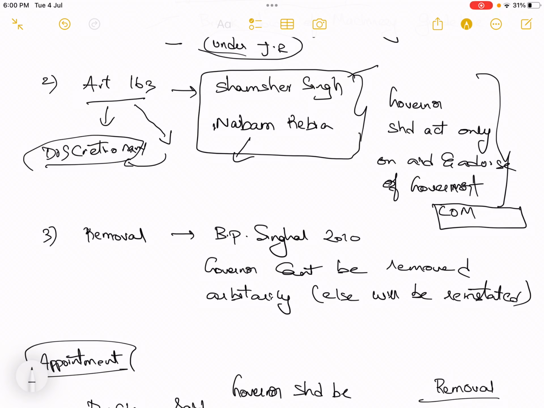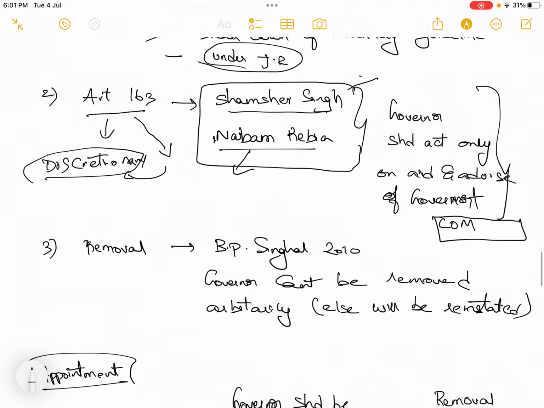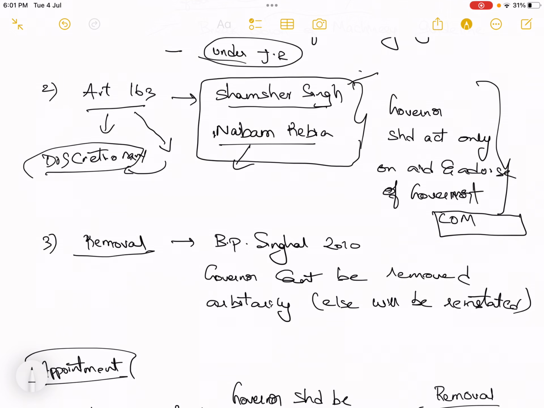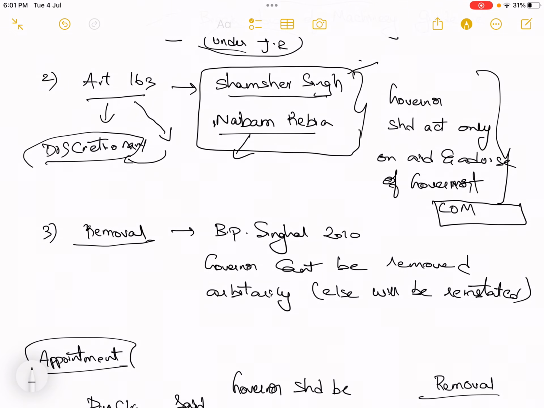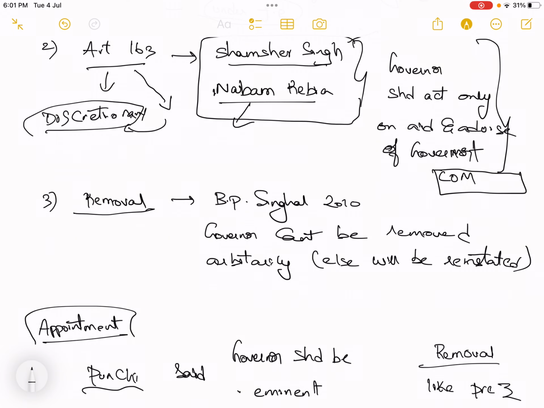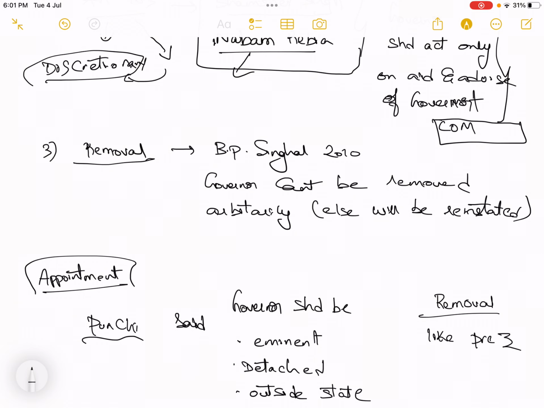And then, as governors are being arbitrarily removed, in the BP Singhal case in 2010, the Supreme Court said that a governor cannot be removed arbitrarily. He will be reinstated if he is removed arbitrarily. Generally what happens is, whenever there is a change of party, let's say the elections are happening in 2024, if some other party comes to power, they will change the governor because they feel the present governor is not in sync with the ideology of the central government. Based on those premises, a governor cannot be removed because he is an independent constitutional authority. Why should he have an ideology similar to the central government's ideology?